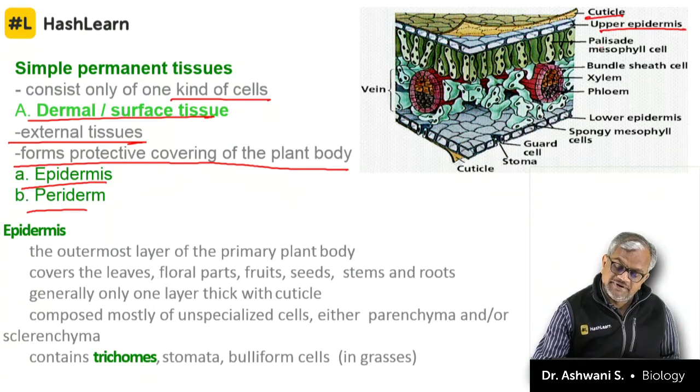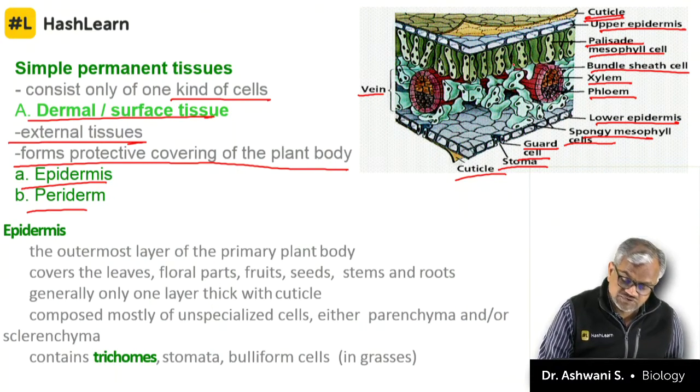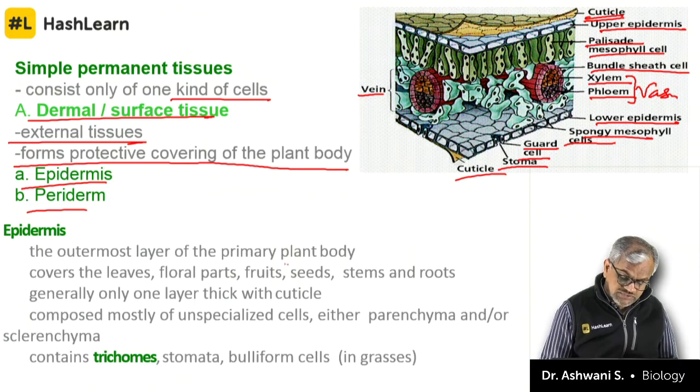Cuticle, upper epidermis, palisade mesophyll cells, bundle sheath cells, xylem, phloem, lower epidermis, spongy mesophyll. I told you in the case of the leaf, it is the best example where you can see this detailed structure. The upper waxy layer is the cuticle, which prevents transpiration. Below is the epidermis. Below is palisade, which is somewhat photosynthetic in nature. Then bundle sheath cells, then comes vasculature, then the lower epidermis. Along with the lower epidermis, you will find mesophyll cells.